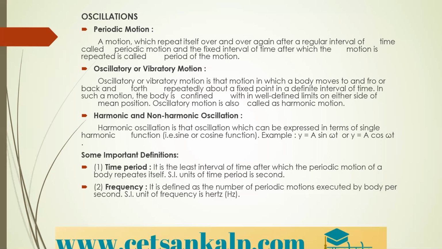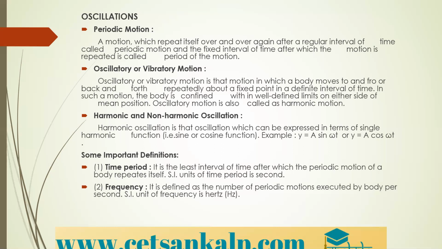Oscillatory motion is also called harmonic motion. So what is harmonic and non-harmonic oscillation? Harmonic oscillation is that oscillation which can be expressed in terms of a single harmonic function, that is, either sine or cosine.